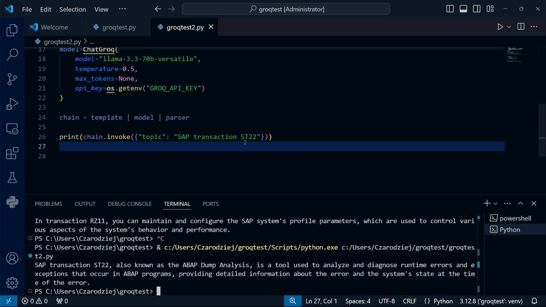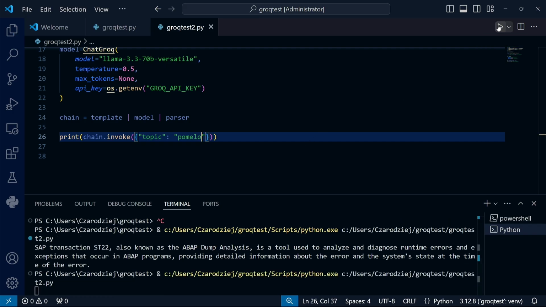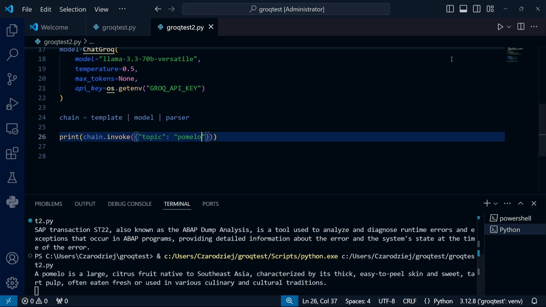Let's now see the advantage of templates. All I need to do is change the topic in the final call to get a completely different result. It's often the case that a large portion of the prompt is shared, while only a very small part changes depending on what we want to achieve. In this way, instead of information about the SAP transaction, we have a single sentence about a pomelo. The Spanish probably have a different opinion about pomelo, because for them it's just grapefruit. ¿Te gustan los pomelos? Regardless of the considerations about fruits, we have a ready program.